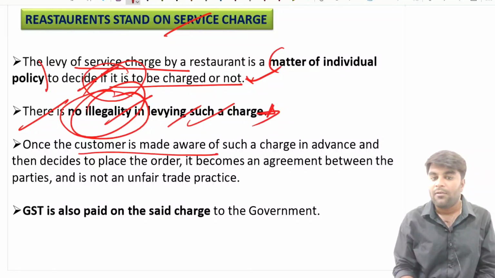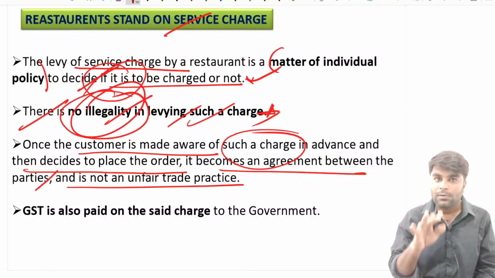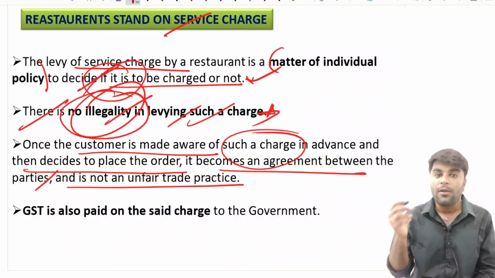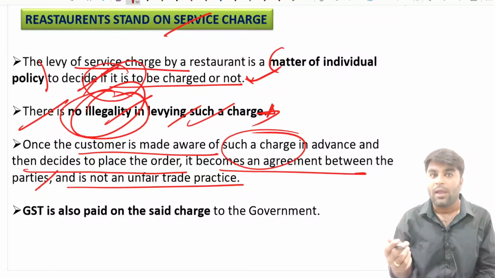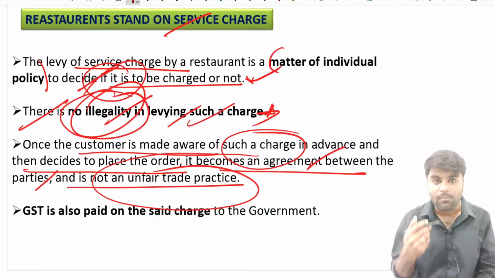Once the customer is made aware of such a charge in advance and then decides to place the order, it becomes an agreement between the parties and it is not an unfair trade practice. Like you already know that this particular restaurant is going to impose some service charges, and in spite of knowing that you order food, then automatically it becomes an agreement between you and the restaurant owners, and it is not a part of unfair trade practice.